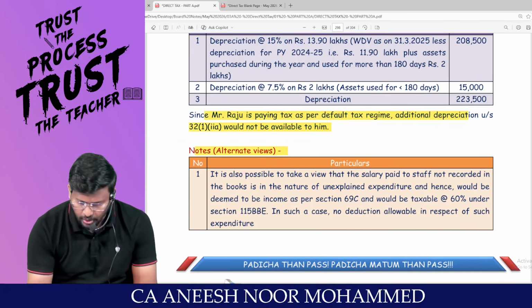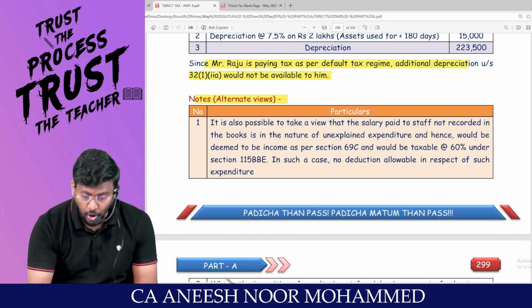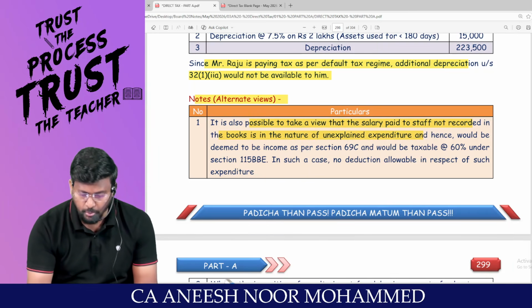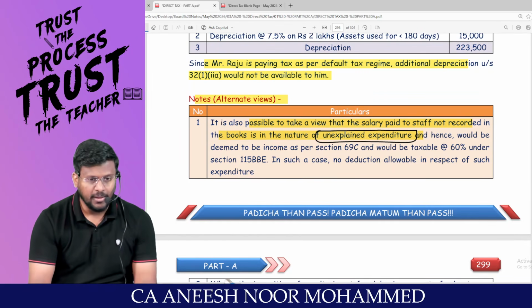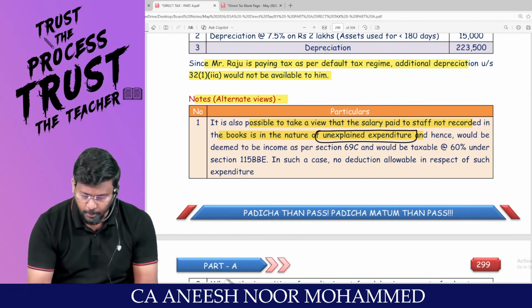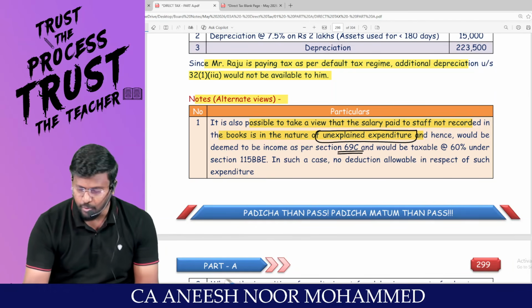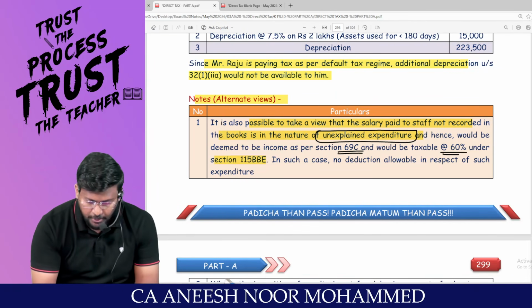Sir, alternative views are also possible. This is what I said, IFOS note. It is possible to take a view that salary paid to staff not recorded in the books is in the nature of unexplained expenditure. Sir, this point will come in the chapter IFOS and hence would be deemed to be income as per section 69C and would be taxable at the rate of 60% under section 115BBE.